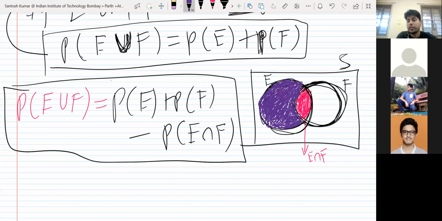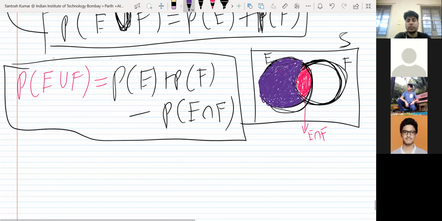Set theory and permutation combination will be used here. Later on, after today's class, maybe we will use the permutation combination concept, and it is very useful. Actually, the probability concept depends on two concepts: permutation combinations and set theory. Both are prerequisites for probability, so you should go through that. After class, you just go through probability and permutation combination. Have you done permutation combination? Yes, sir. That will help.